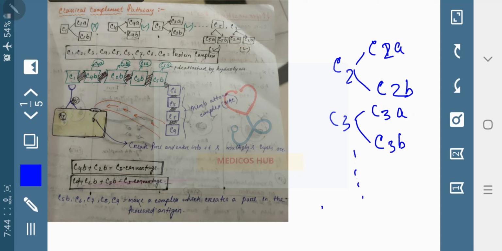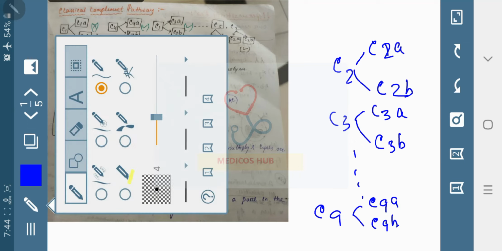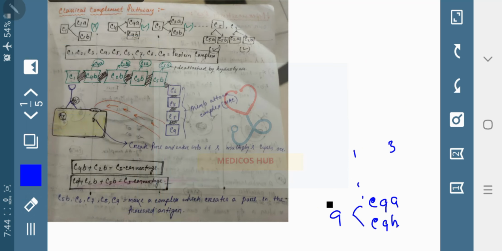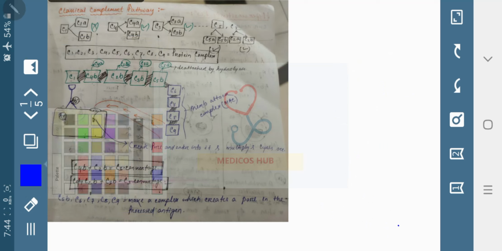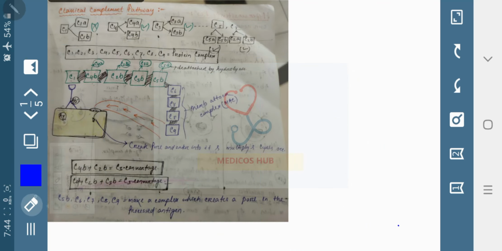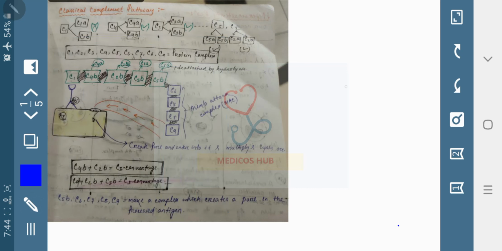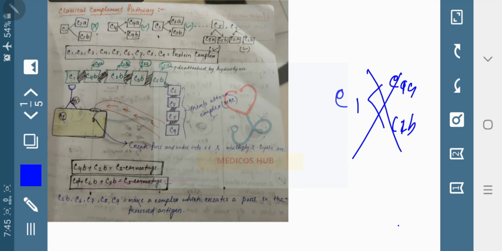But one thing you should remember: C1, C1A, C1B is not possible.